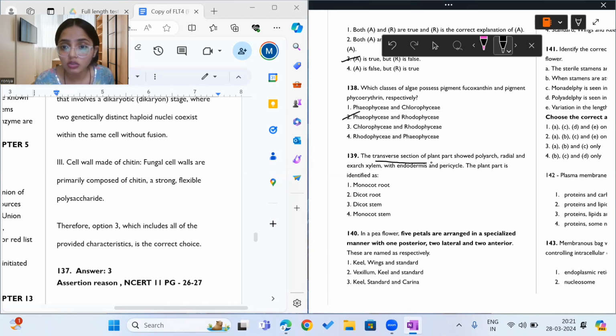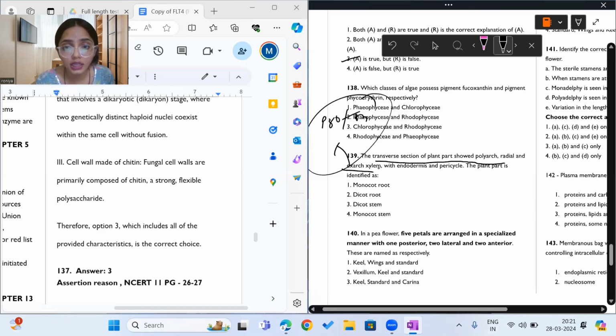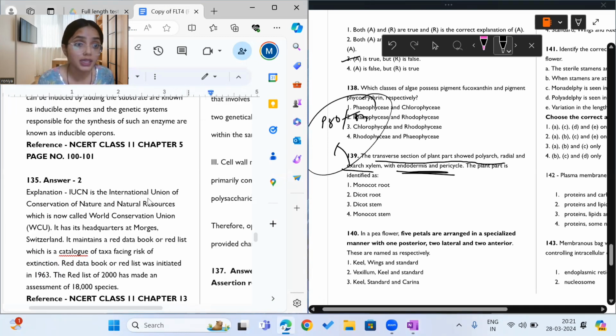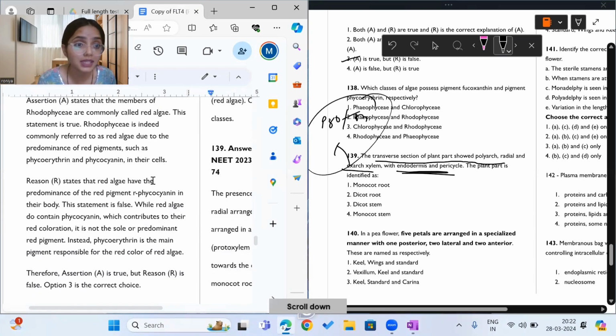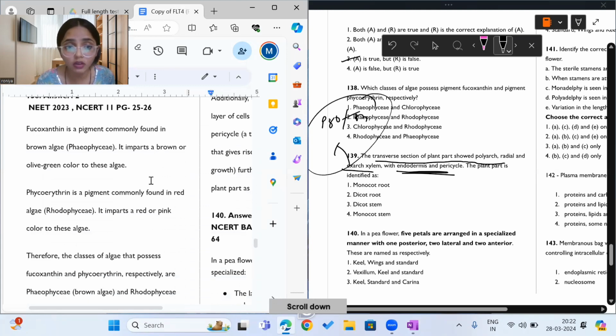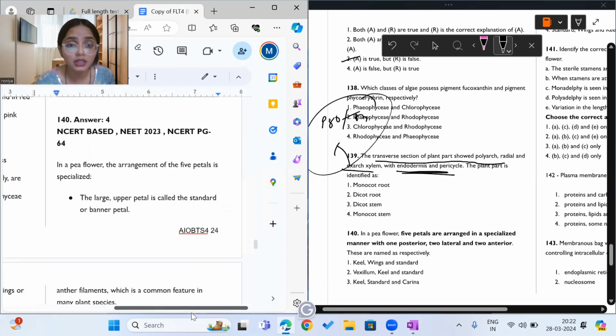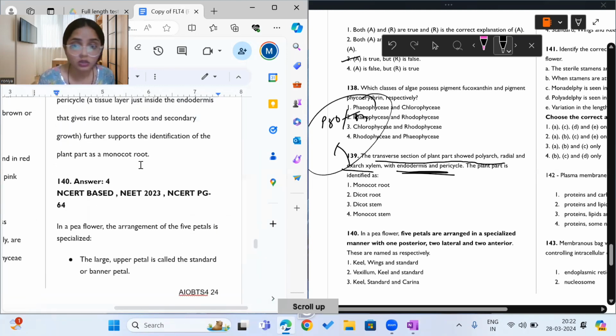Okay. The transverse section of plant part shows polyarch, radial, exarch, means protoxylem outside, metaxylem inside. Okay, exarch xylem with endodermis and pericycle. So see, it has endodermis also, it has pericycle also, and the xylem is exarch. Okay, so endarch and exarch type of xylem differentiation we find in roots. That is what we know.